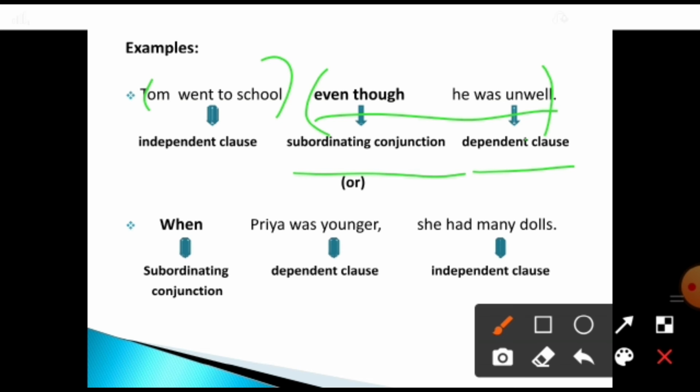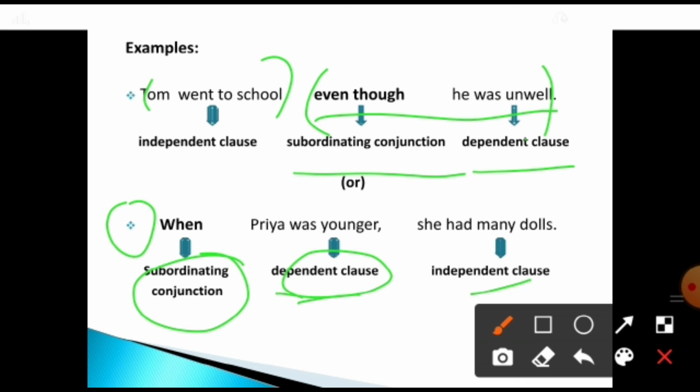Can you all understand how the complex sentence is formed? That we have seen. Okay? Or it can be that a dependent clause is followed by an independent clause. First we have seen independent followed by dependent. The next one is dependent followed by an independent clause. Before dependent, what should come? A subordinating conjunction should come.